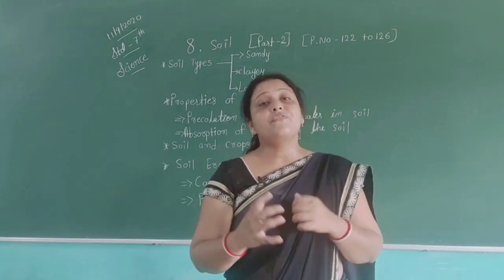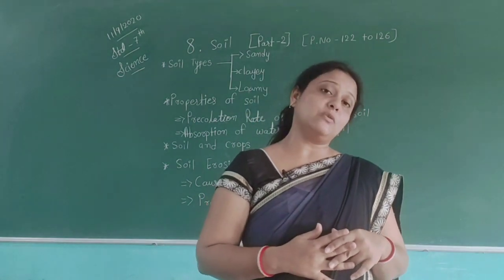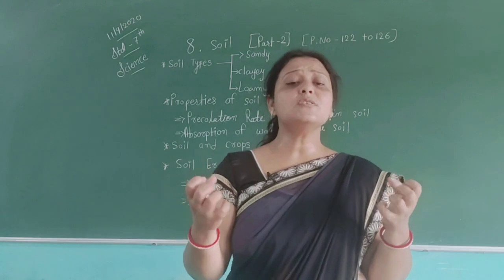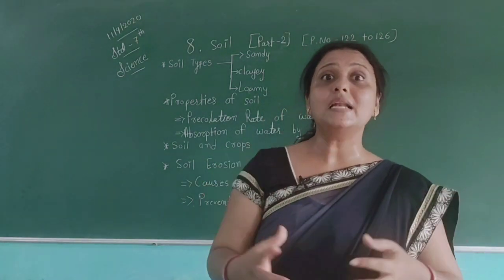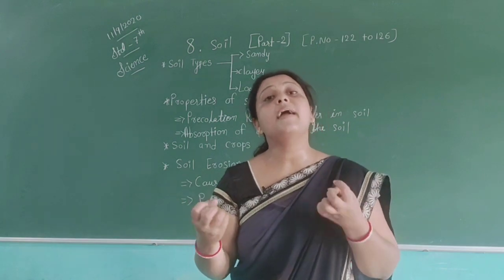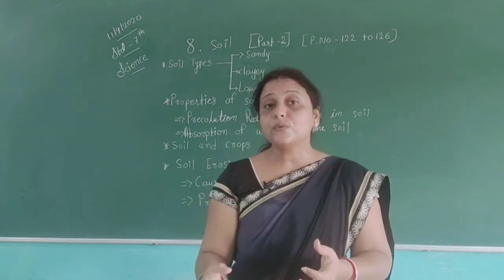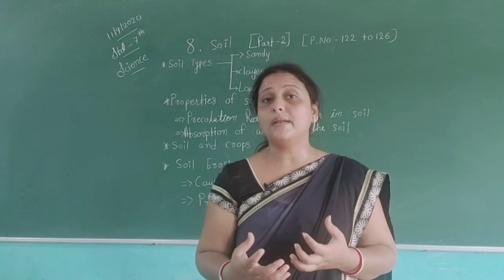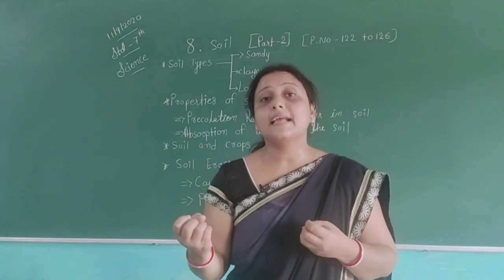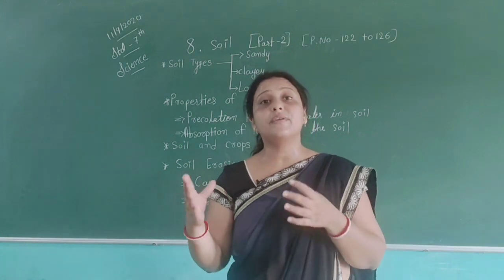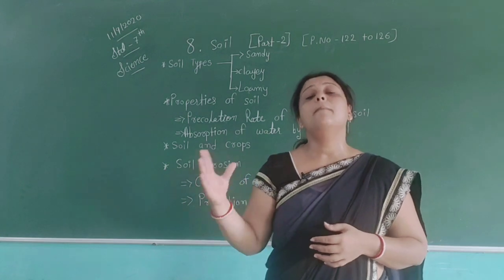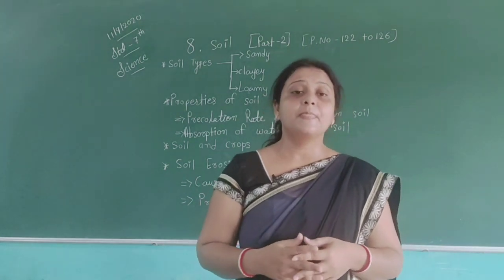Then we have some factors for prevention of soil erosion. How can we prevent soil erosion? Prevention of soil erosion is called soil conservation. That means using these factors we can prevent soil loss. Using this process we can protect the soil, and we can catch the nutrients, which is very useful for us to get better crops and plants.